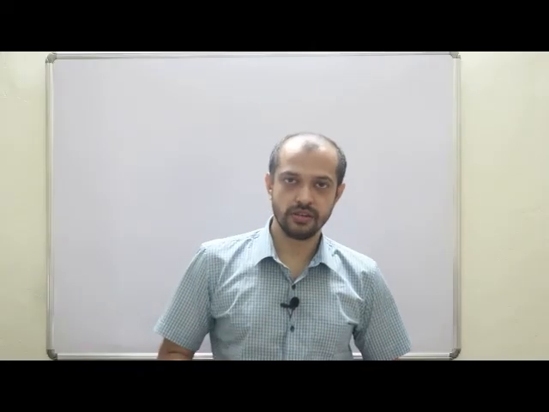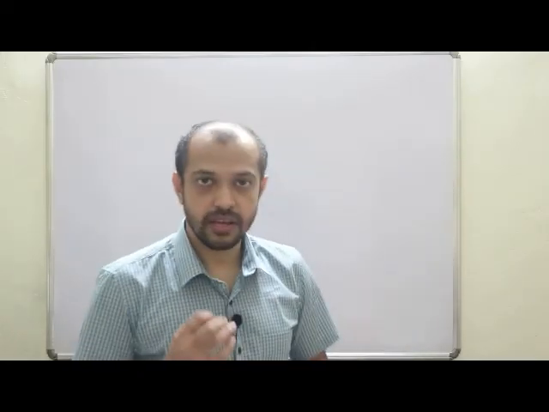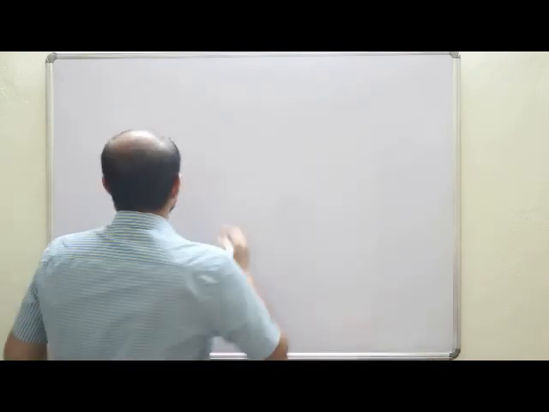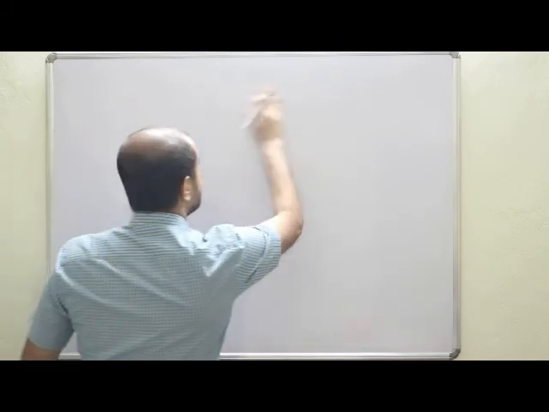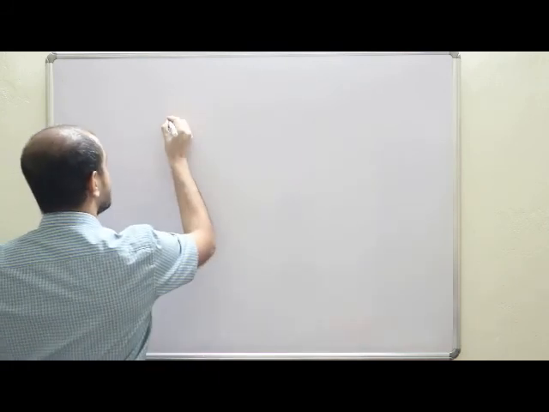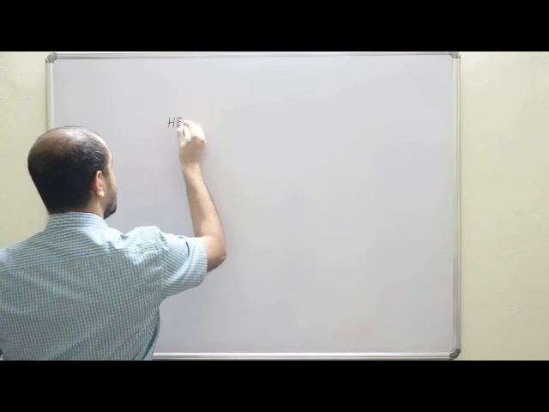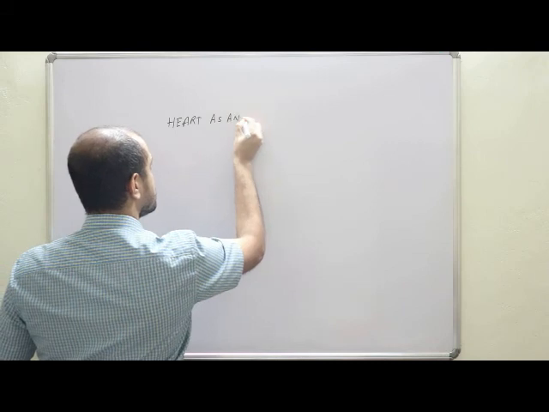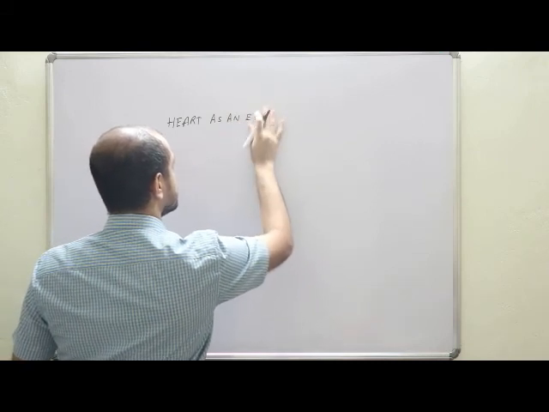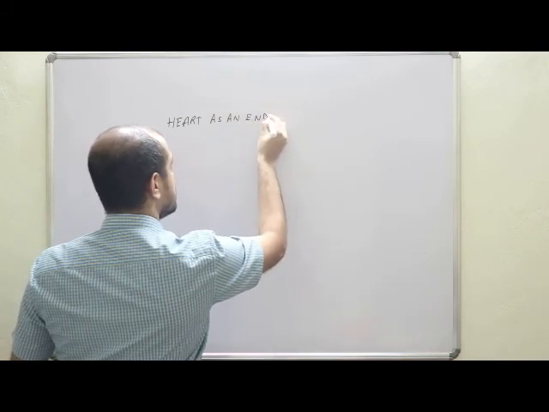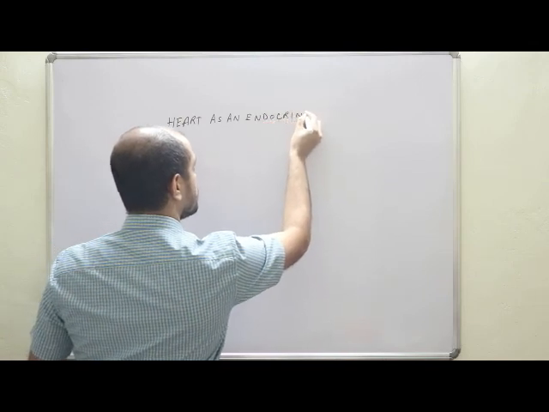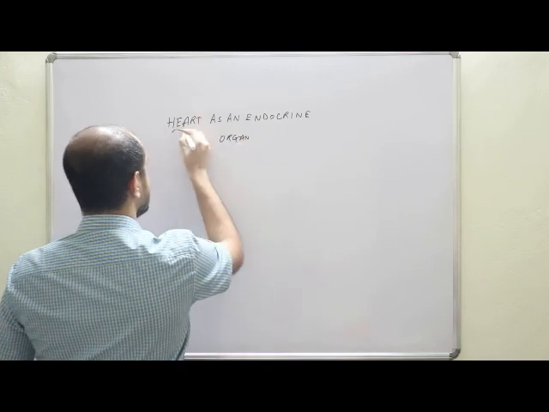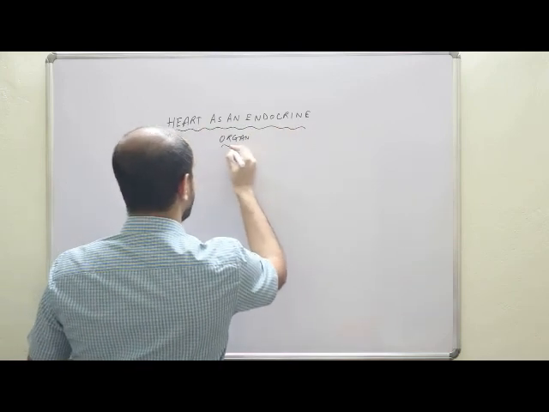Alright, so today we are going to clear the concept of ANP, or atrial natriuretic peptide. Now listen, when you are talking about atrial natriuretic peptide, the first thing you need to understand is this: we are talking of heart as an endocrine organ. Okay. Now listen with all your attention. So we are essentially talking about heart as an endocrine organ.